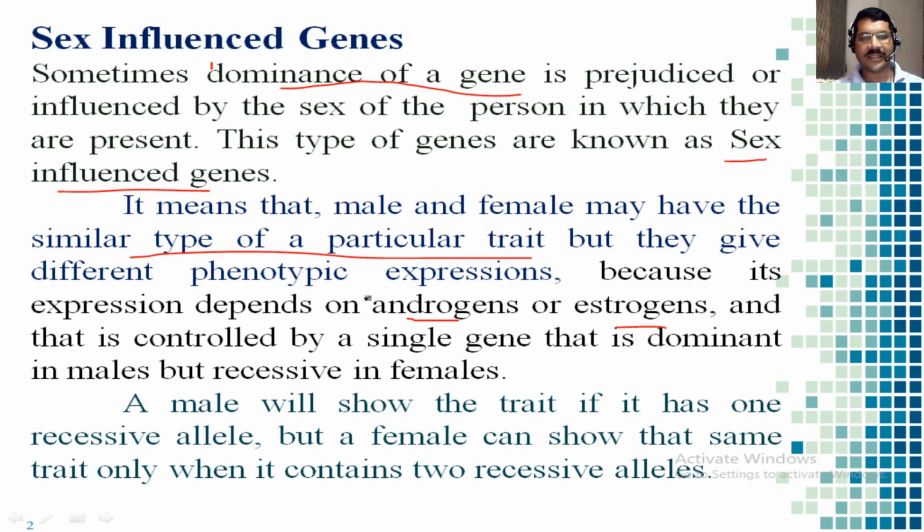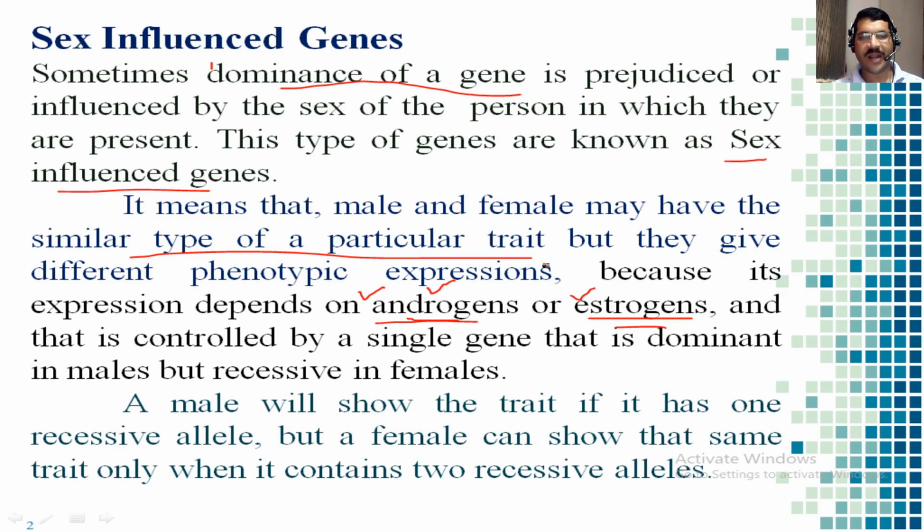If that gene is present in male, its activity is linked and controlled by a hormone like androgen, which is present in males. If it is controlled by androgen, it will show a different phenotypic effect. If a similar gene is controlled by estrogen, then it gives a different result in females, because androgen is present in males and estrogen is present in females.